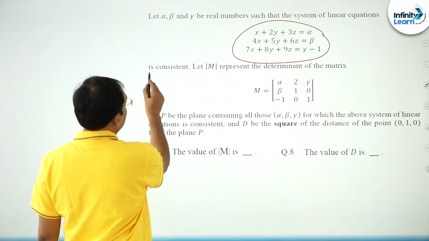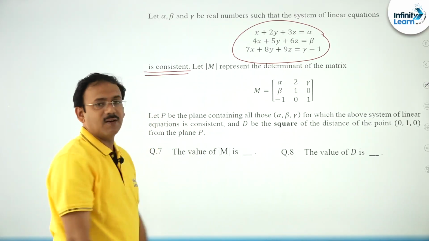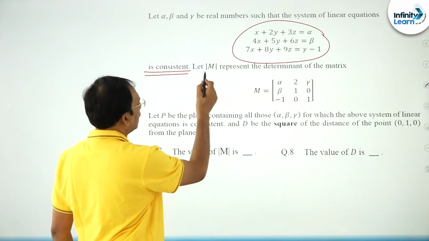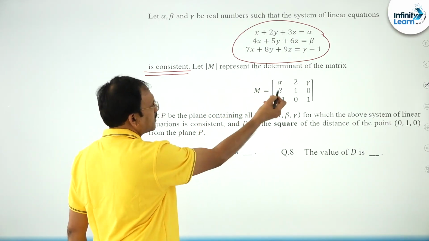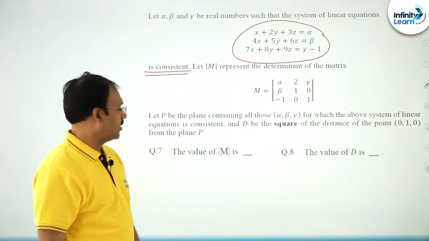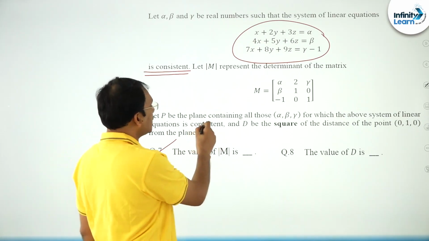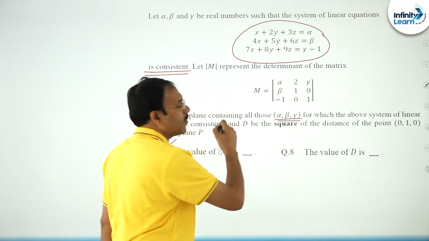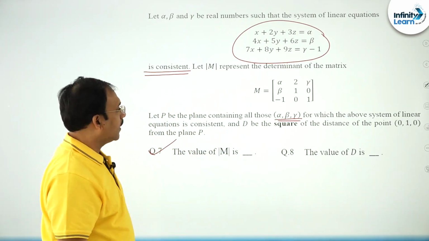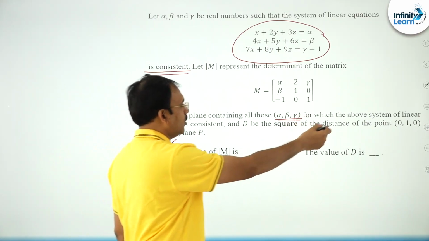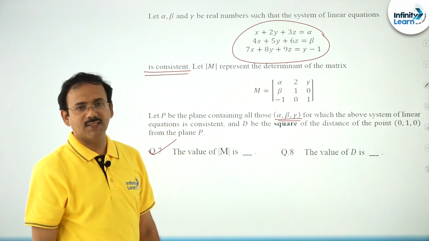Given the system is consistent, consistent means it has a solution, maybe unique or infinite, and mod m, det m, represents the determinant of this matrix. So, he is asking det m in one question. If P is the plane containing all such points alpha, beta, gamma, he is asking the square of the distance from the point 0, 1, 0 to that plane.